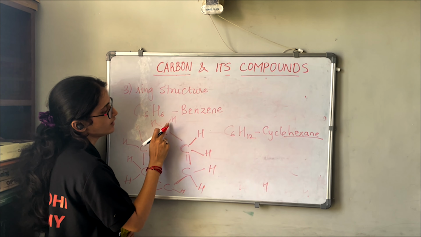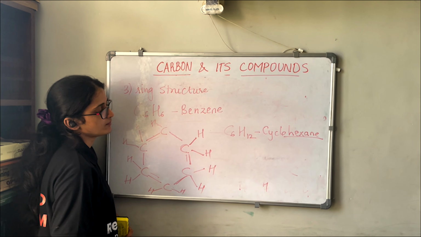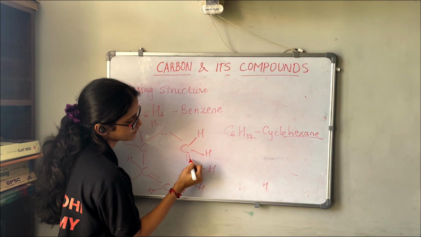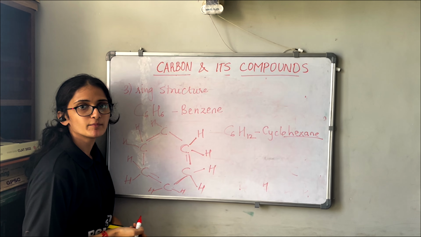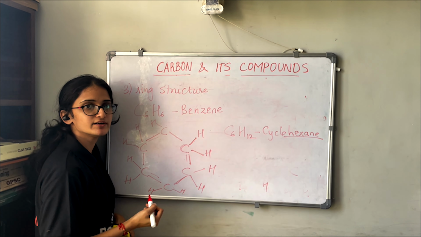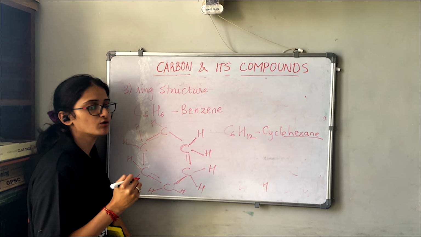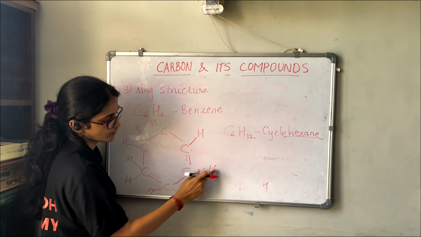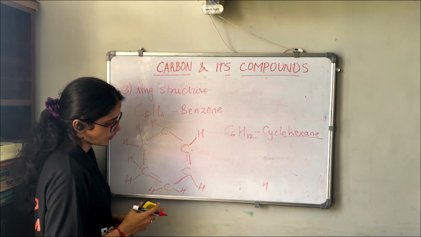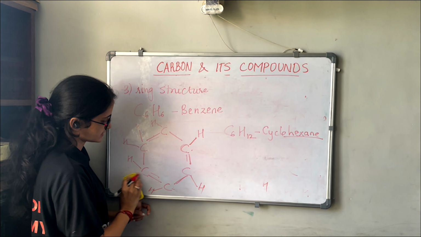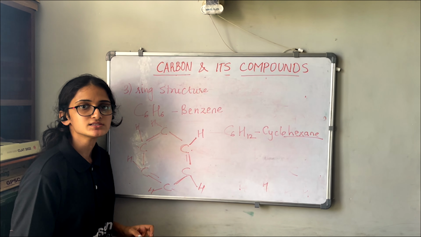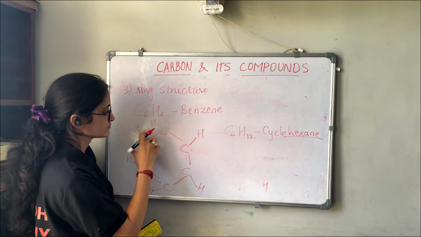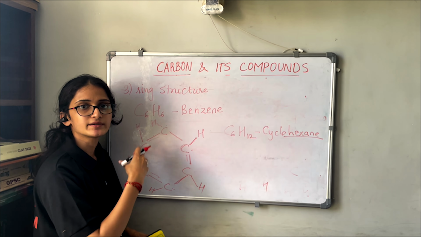So we have to remove one hydrogen from here. Same way this carbon, 1, 2, 3, 4, 5. How many bonds does this carbon have? 5 bonds. Do we need 5 bonds? No, we need only 4 bonds. So we have to remove one hydrogen from here also. Same way we have to remove hydrogens from all carbons. Why are we removing the hydrogens? Because we have written the double bond between each carbon, in an alternate manner.